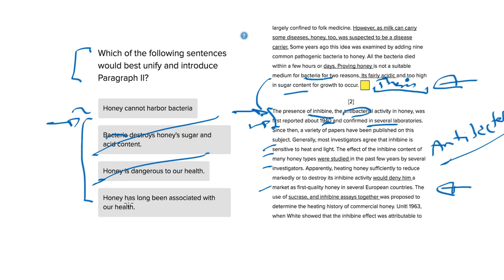Between A and D here, honey has long been associated with our health. This looks okay, but now we're not mentioning anything about the bacteria.